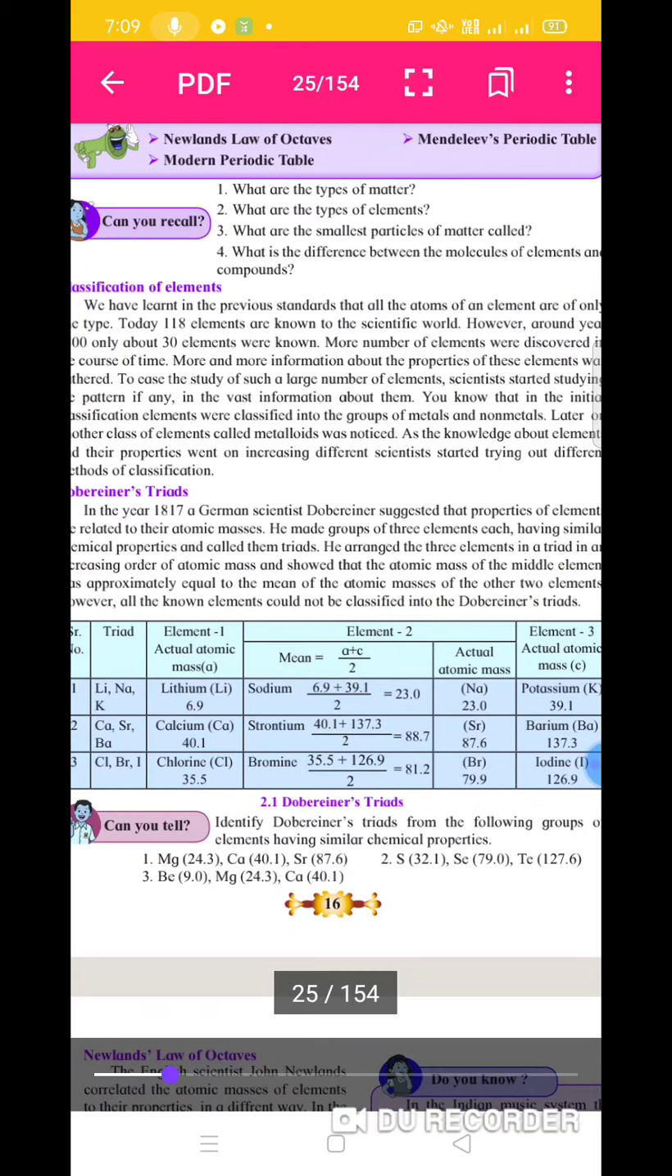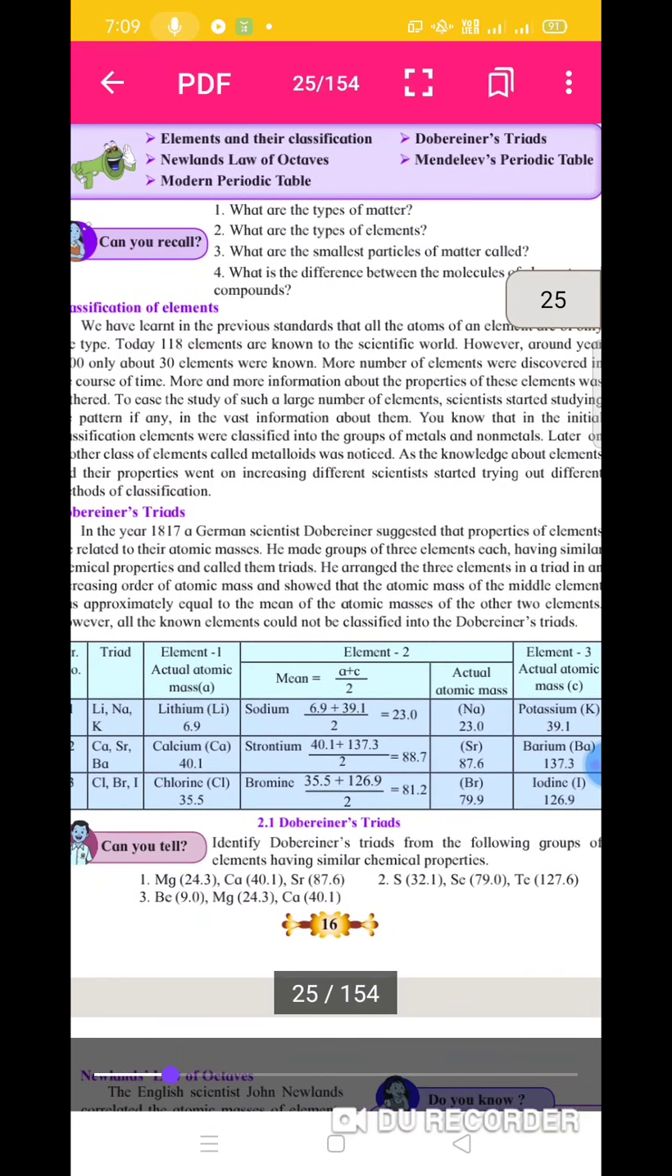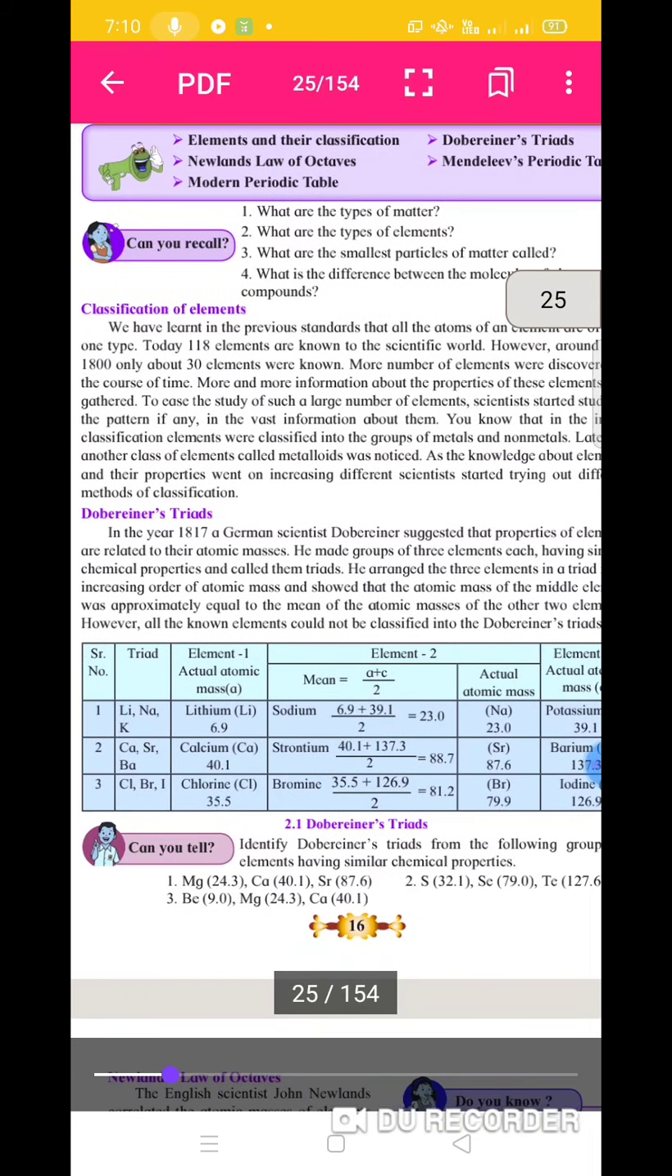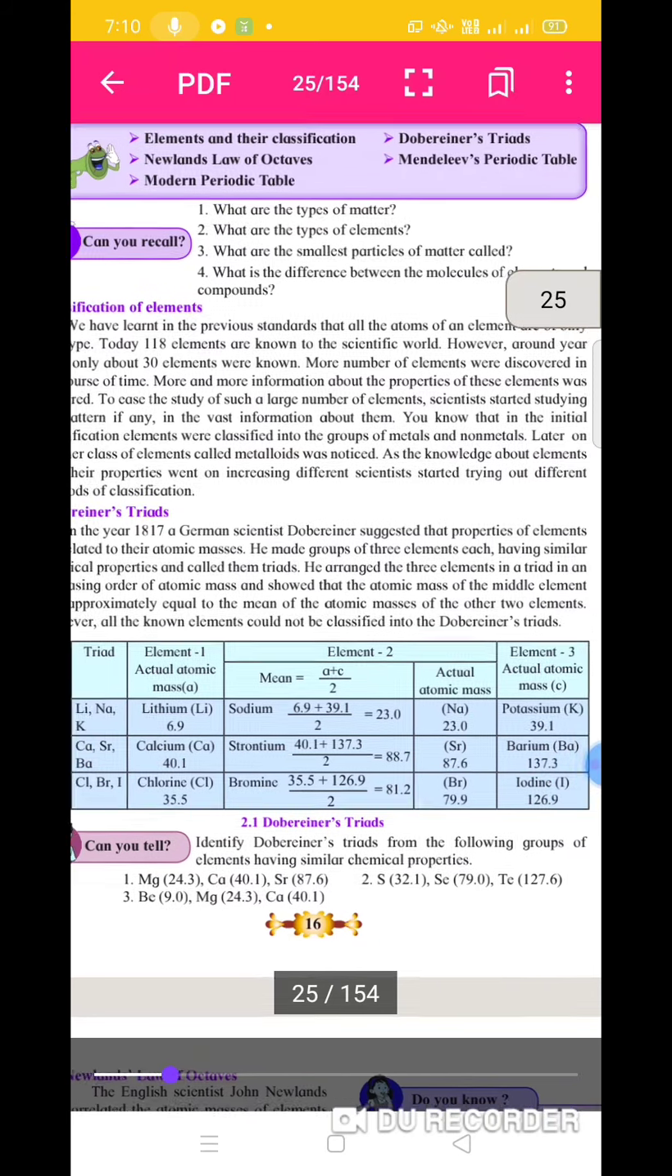To study the vast number of elements, scientists classified the elements into three classes: metals, non-metals, and metalloids. Why are the elements classified? Because elements are 118, and their properties and information kept increasing, and to ease the study of such elements they classified them as metals, non-metals, and later on metalloids.